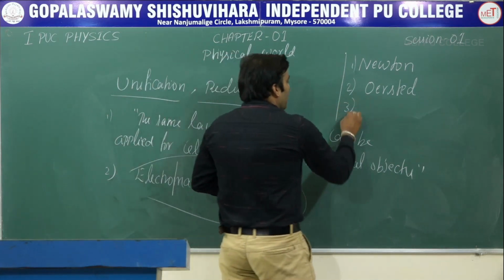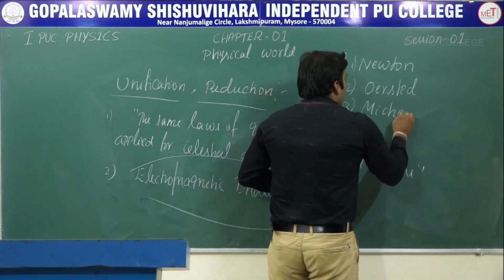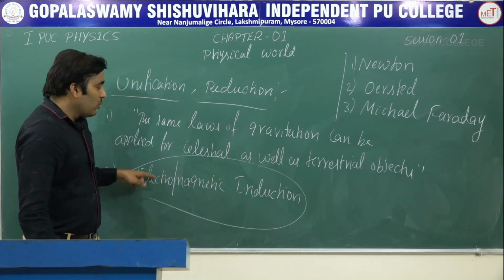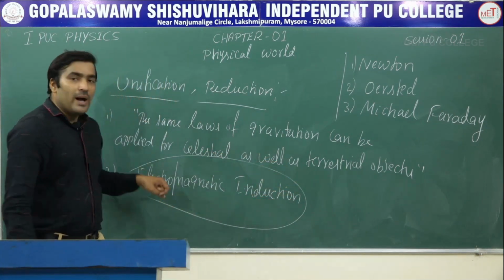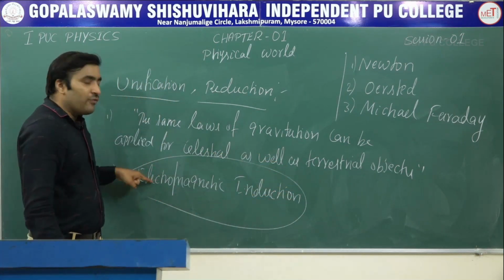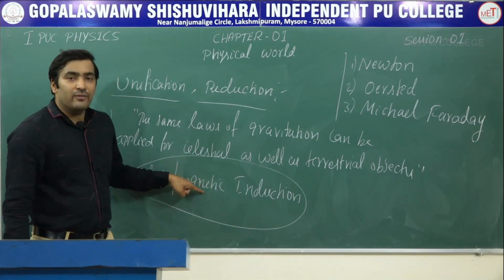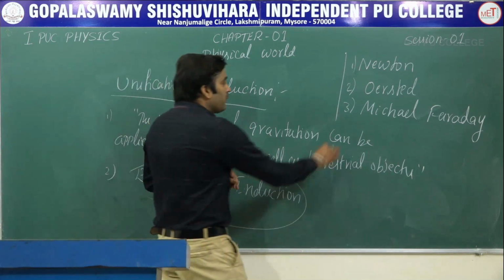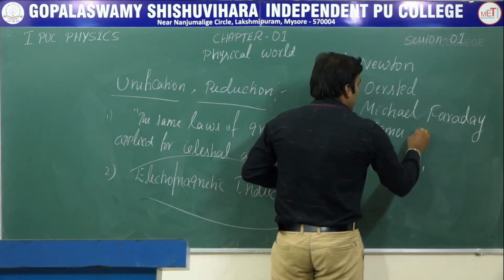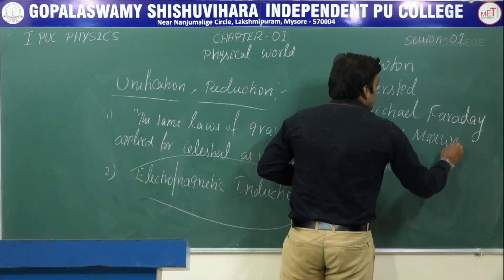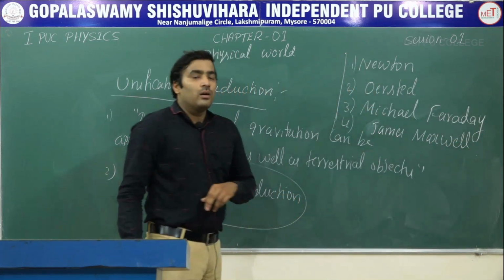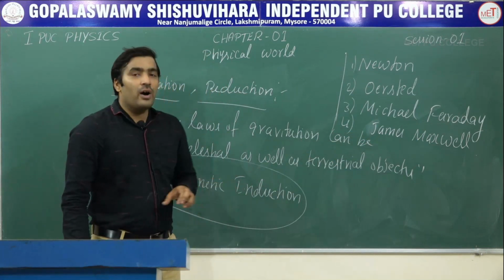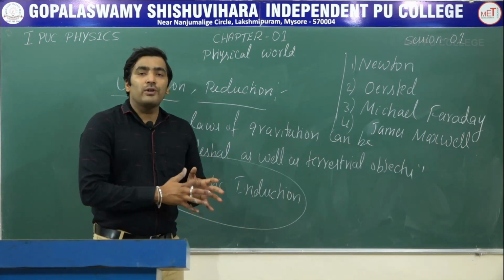And then we have Michael Faraday. Michael Faraday is the person who gave the laws of electromagnetic induction. So he unified the electric field and magnetic field in a single domain called electromagnetic induction. Then James Maxwell. James Maxwell unified electromagnetism with optics.